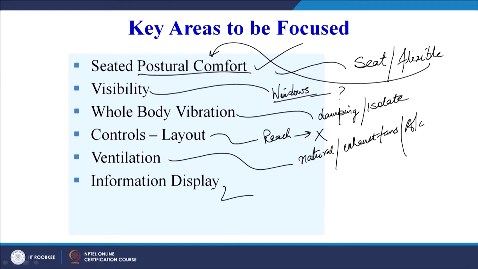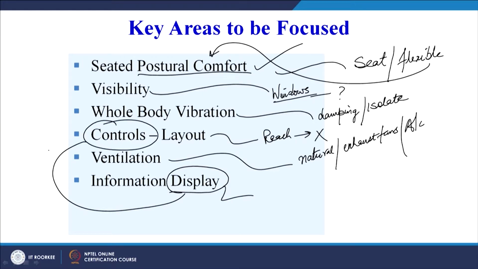So, all that has to be seen from the ventilation point of view. Then the displays: I have already highlighted the importance of displays and controls in one of our previous sessions. So, the type of display must not block his view of the ground that he is working on. There may be a display panel beyond which he is not able to see.